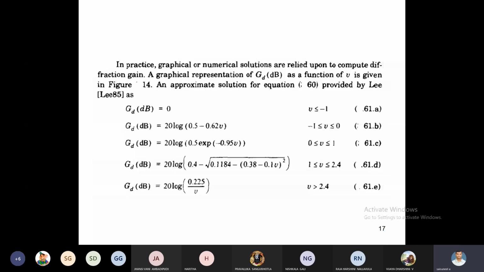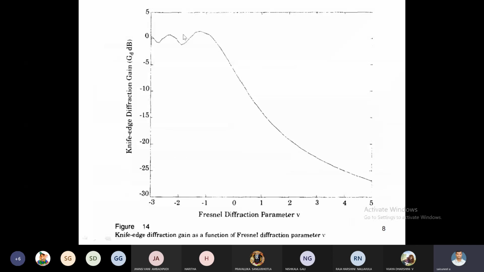Now I am showing the graph representation. The x-axis is the Fresnel diffraction parameter v, and the y-axis is the knife edge diffraction model gain. Whenever the diffraction parameter value increases, the gain automatically decreases. See this one, we are getting it in terms of negative values from these equations.